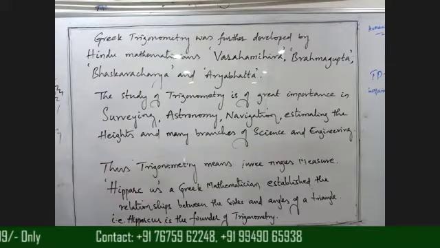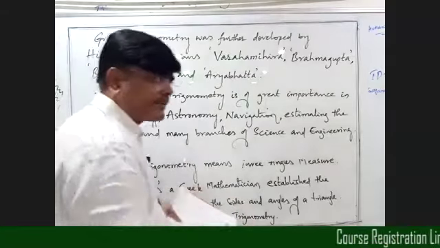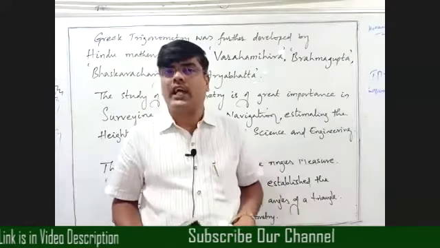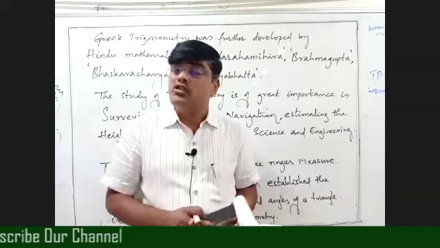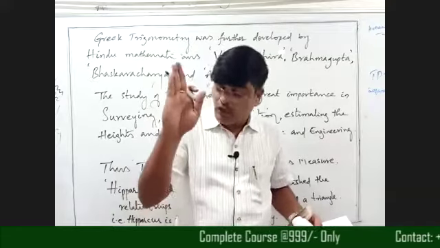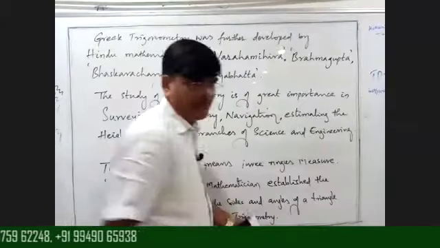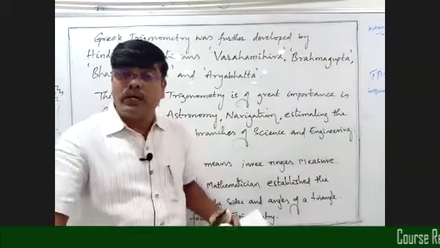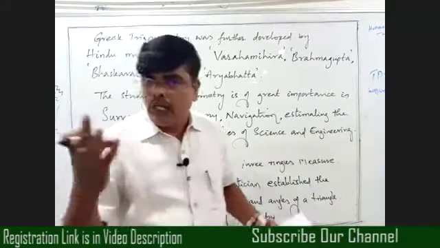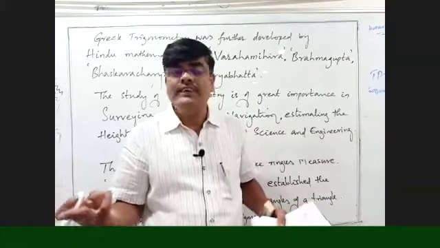Okay, beta, clear? Next, generally trigonometry means what we are saying, three angles measure. So in this, how do we measure angles of a triangle? Fundamentally, we have three systems for measuring the angles. Already I explained this in the foundation classes. We are saying that trigonometry means three angles measure. So how can we measure the angles in a triangle? For this, we have three systems, beta. One is sexagesimal system, second one is centesimal system, and third one is radial system.